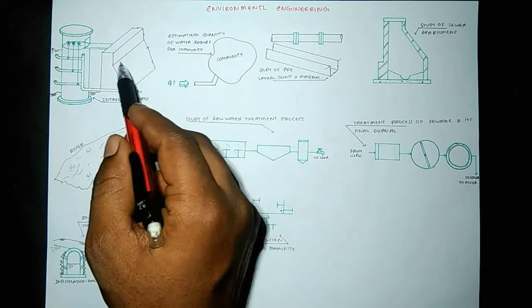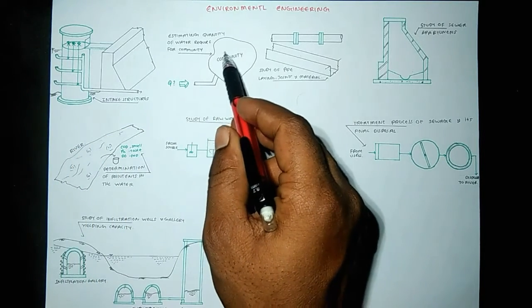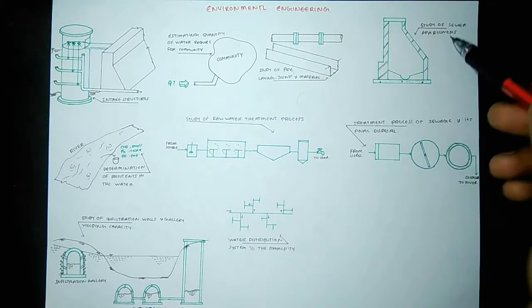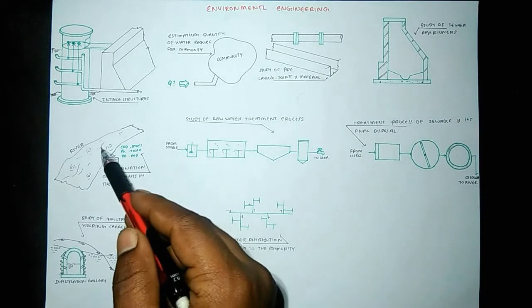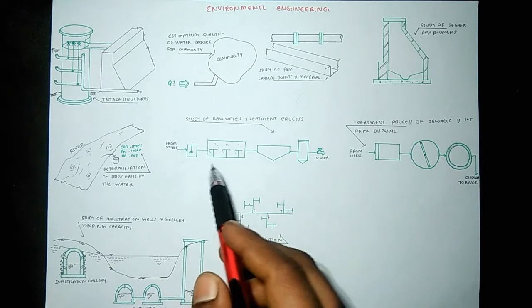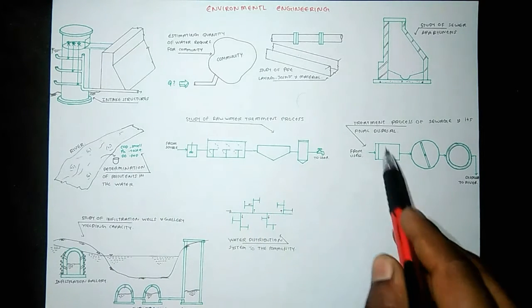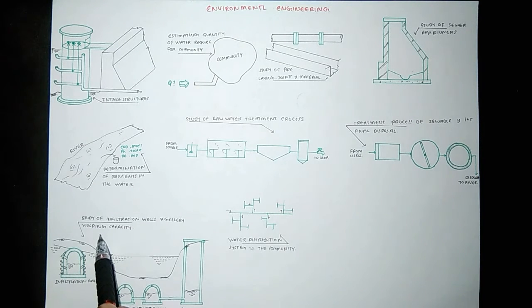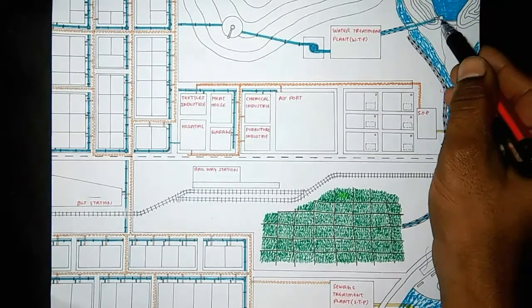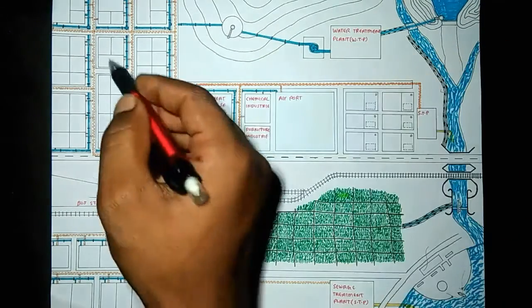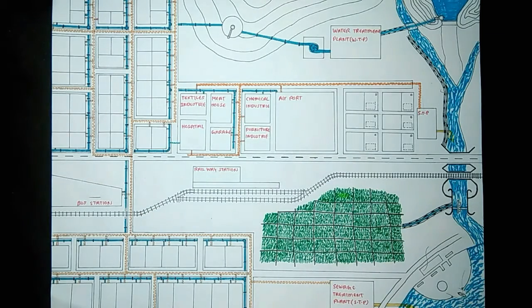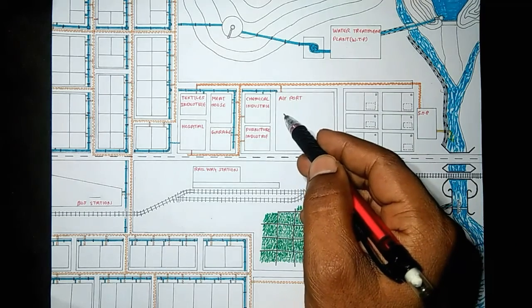This is the result which is determined by environmental engineering. Selection of the intake structure. Estimate the quantity of water required for the community. Study of the pipe material and pipe joints and laying of the pipe. Study of the sewer appurtenances. Determination of the pollutants in the river. Study of the raw water treatment process. Treatment process of sewage and its final disposal. Study of infiltration wells and galleries and its yielding capacity. Water distribution system to the community. Raw water intake structure, water treatment plant, water distribution system to the community, sewage collection from the community, and the sewage treatment plant and its final disposal. All this we will get by environmental engineering.